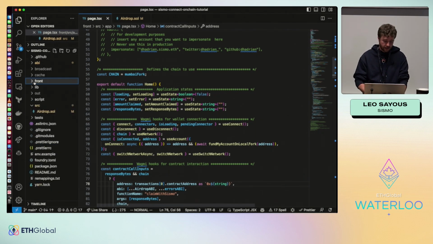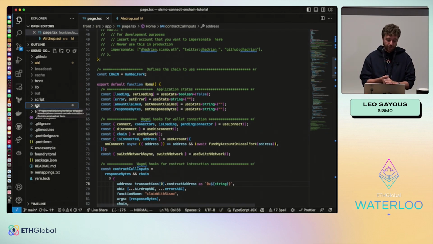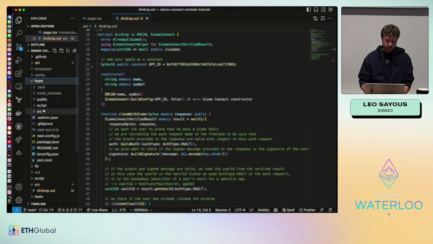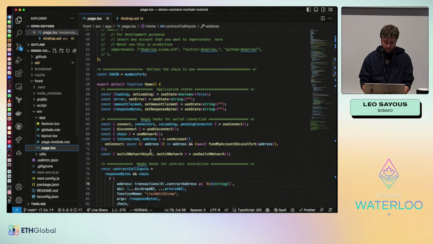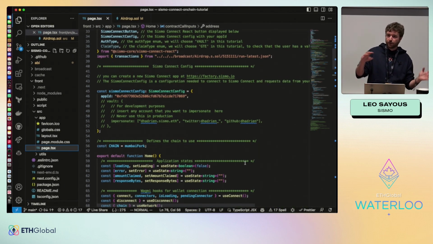Inside it, you have this directory structure. It's basically a React app, a Next.js React app with Foundry. So here you have the ERC20 Airdrop contract, I will show you later. And here you have the front end with the main page. All of this is explained in the tutorial. If you want to do it after, you will have all the steps, very detailed.